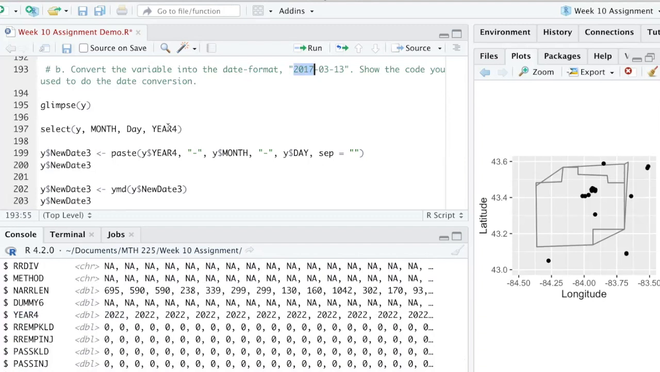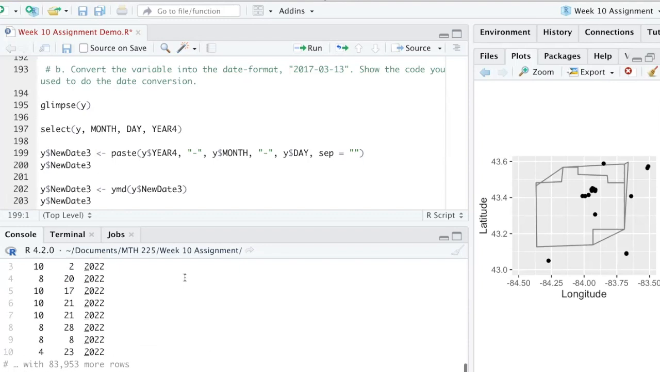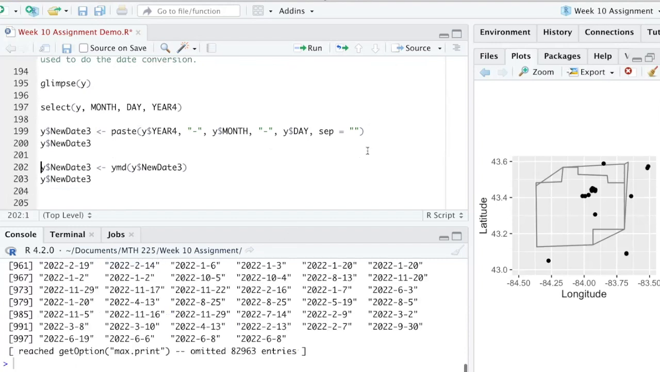All right, so we're going to select month and day, which I believe is, well, let's see if it's in caps. Nope, day doesn't exist, so DAY is in caps, and there you see it. So we basically want to put together the year first, and then month, and then day. We do that with our paste command, and you can see that when we look at them all, it's going to give us the correct format. Year first, then month, then day.